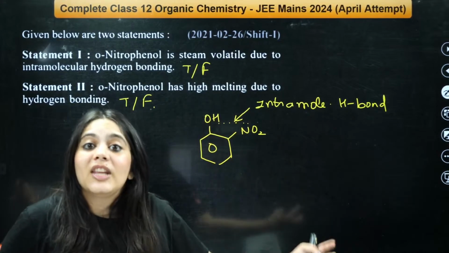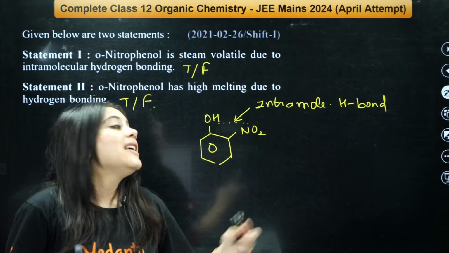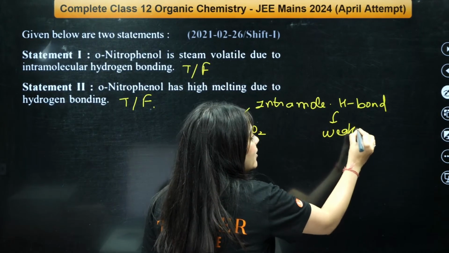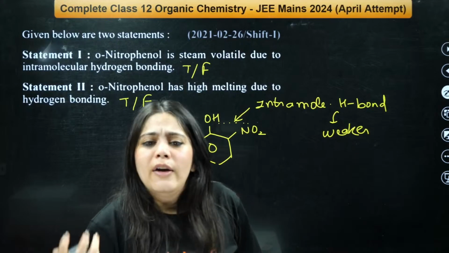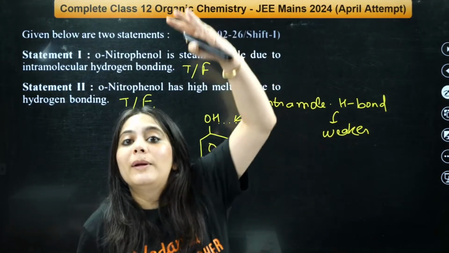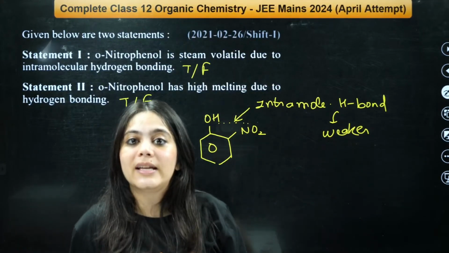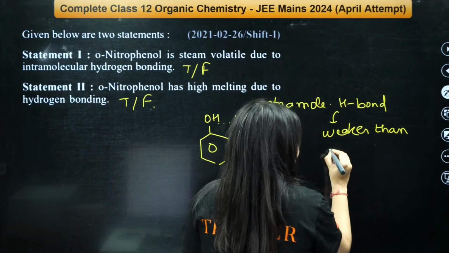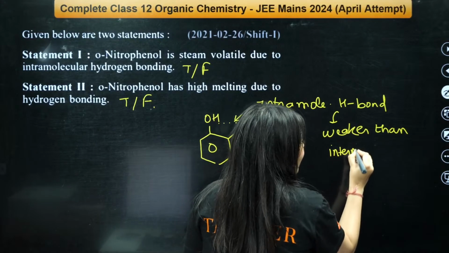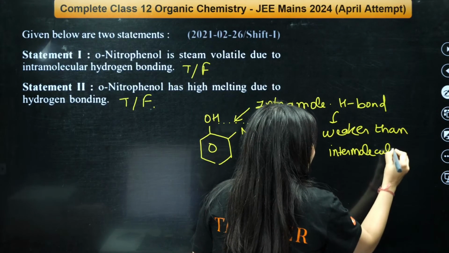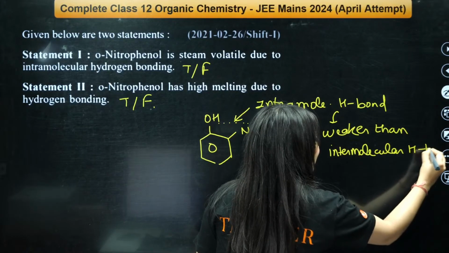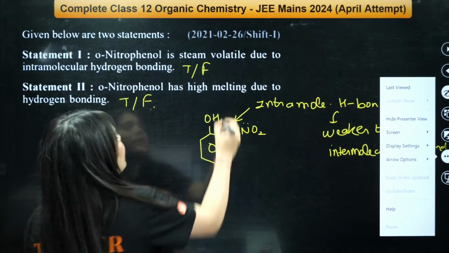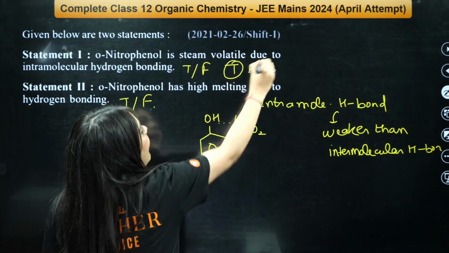Remember, within itself, intramolecular H bonds are actually weaker bonds. Weaker than who? Weaker than intermolecular. When between 2 molecules, hydrogen bonding is there, it is stronger. Weaker than intermolecular H bond. Remember this thing. Okay? So first statement is definitely true.